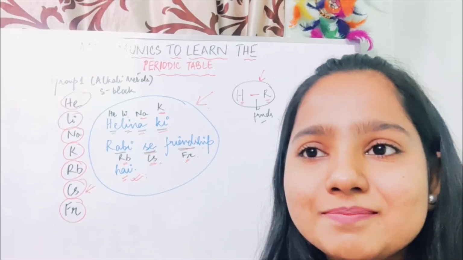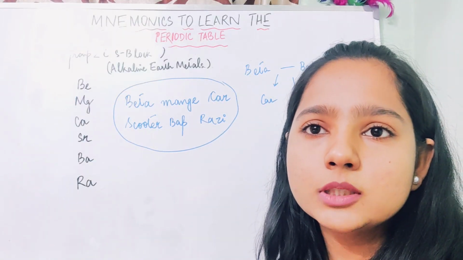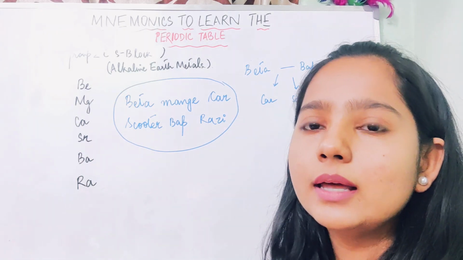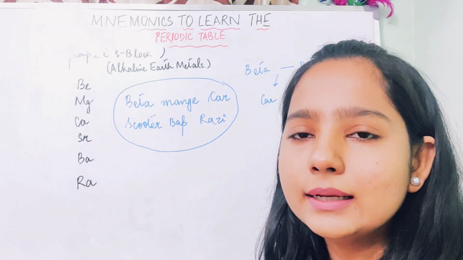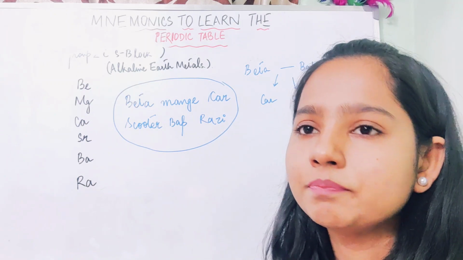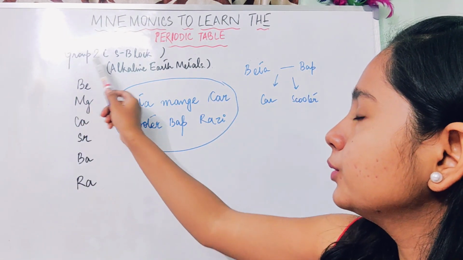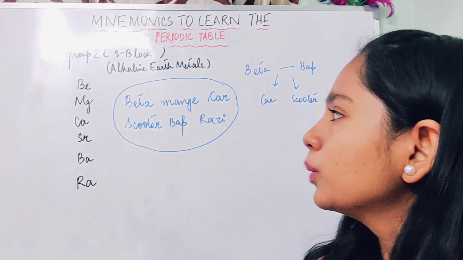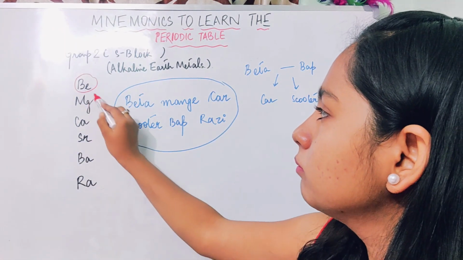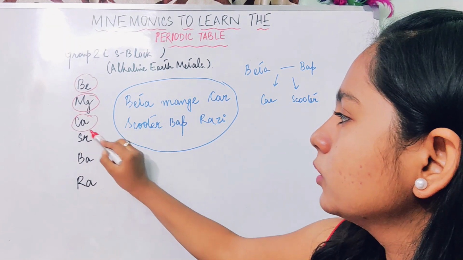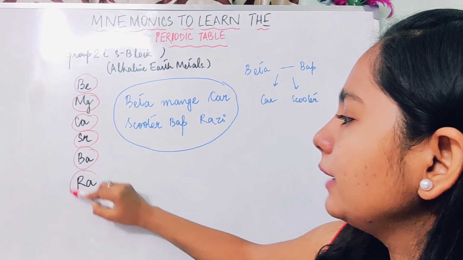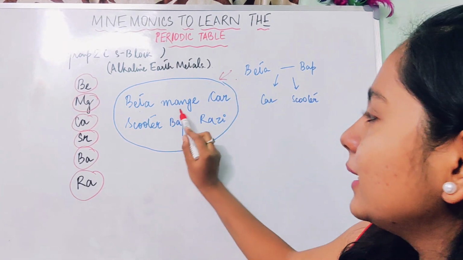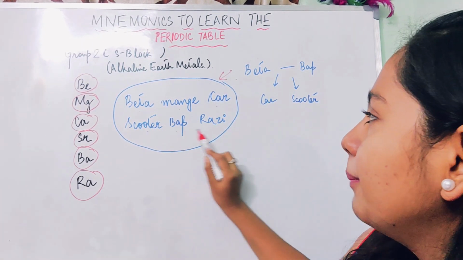Okay. After group 1 comes group 2, which is also the S block. The elements here are known as the alkaline earth metals. It is written on the board: group 2, S block, alkaline earth metals. So the elements quickly are beryllium, magnesium, calcium, strontium, barium, and radium. The mnemonic we use here is Beta mange car scooter bap razi.